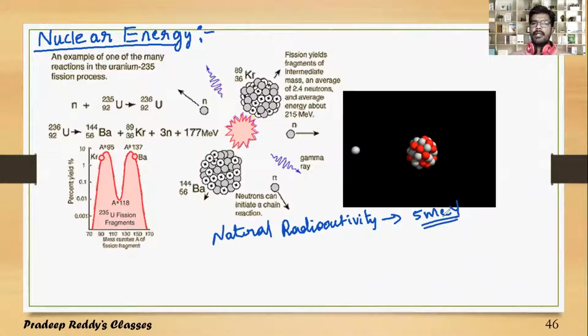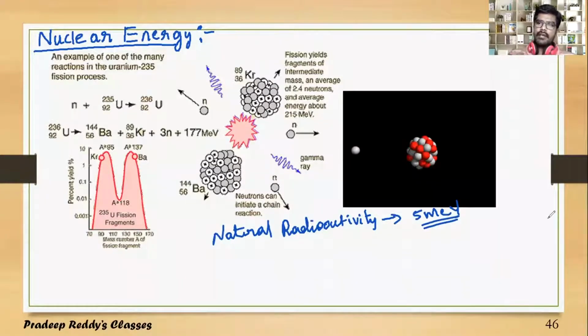Of course, this is not practically used for domestic or industrial purposes. So natural radioactivity has minimal utility in industries as well as medicine. But we can make this natural radioactivity into artificial radioactivity, and we can grab a huge amount of energy.